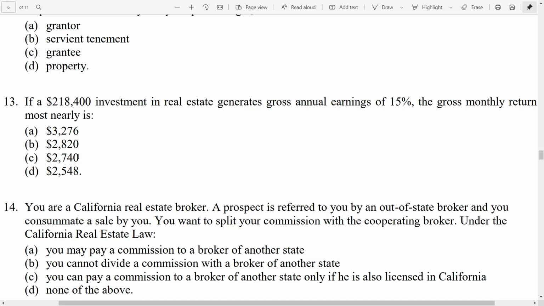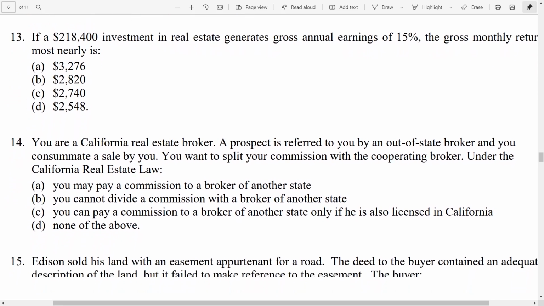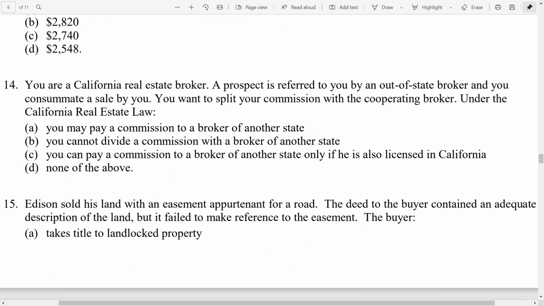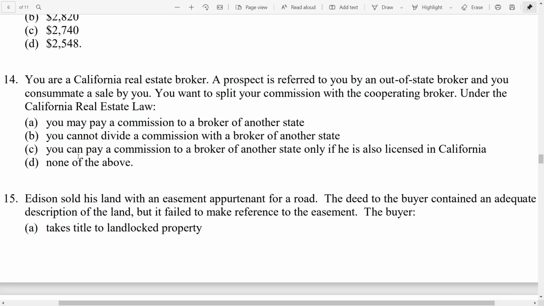Okay, moving on to the next one. 14. You are a California real estate broker. A prospect is referred to you by an out-of-state broker, and you consummate a sale by you. You want to split your commission with a cooperating broker. Under California real estate law, A, you may pay a commission to a broker of another state. B, you cannot divide a commission with a broker of another state. C, you can pay a commission to a broker of another state only if he is also licensed in California. D, none of the above.